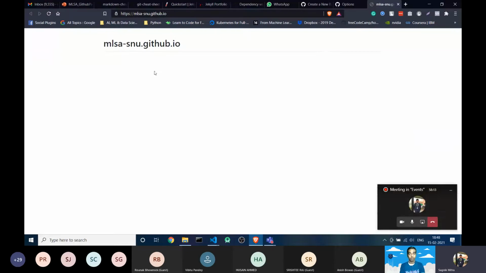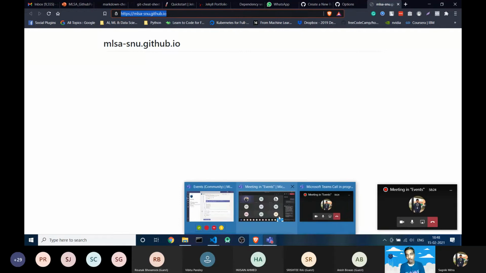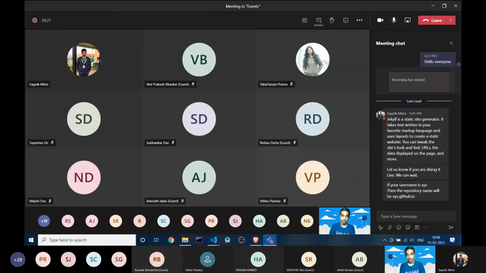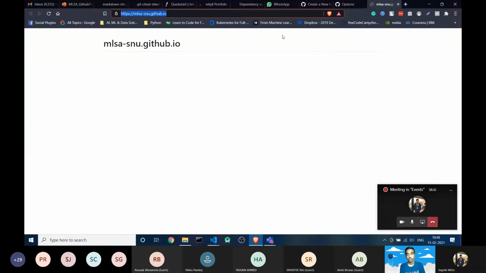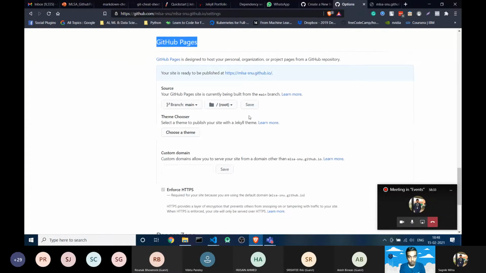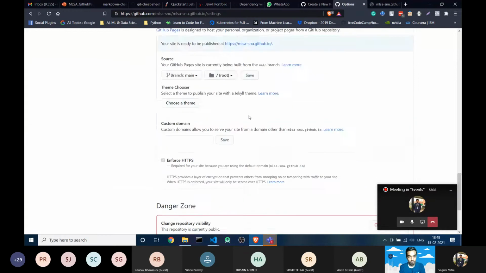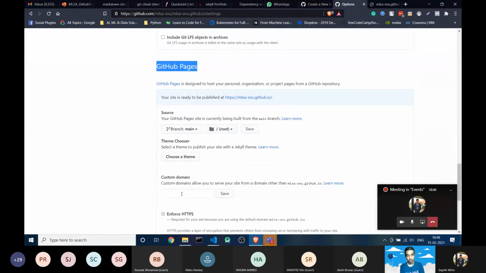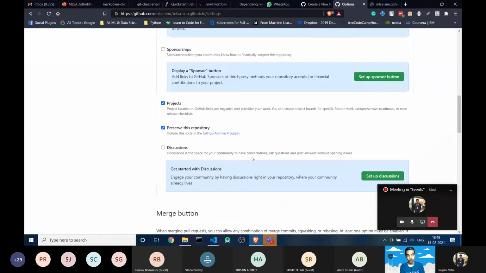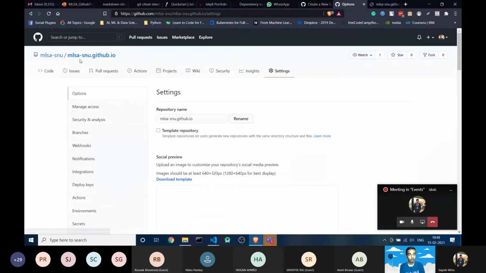So this is what is showing. It's nothing right now, but here you can see the URL. You just made a website and it's quite simple. You don't need to buy a domain, and there's no hosting or server. It just gives you a URL. Just a single username did the work, and Enforce HTTPS, nothing to do. If you are using a custom domain, you can configure it from here, but we are not using that right now.